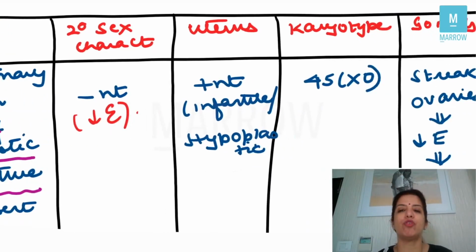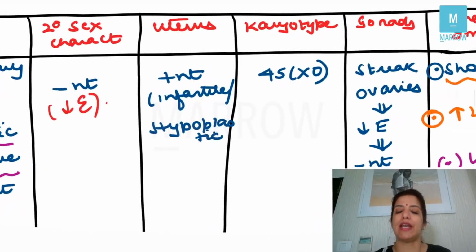Karyotype, just now we came to a conclusion that the diagnosis is Turner syndrome. So the karyotype has to be 45XO, right? Gonads, we did that, yes, the gonads are streak ovaries, and because they are streak ovaries, the levels of estrogen will be less, and so secondary sexual characteristics will be absent.